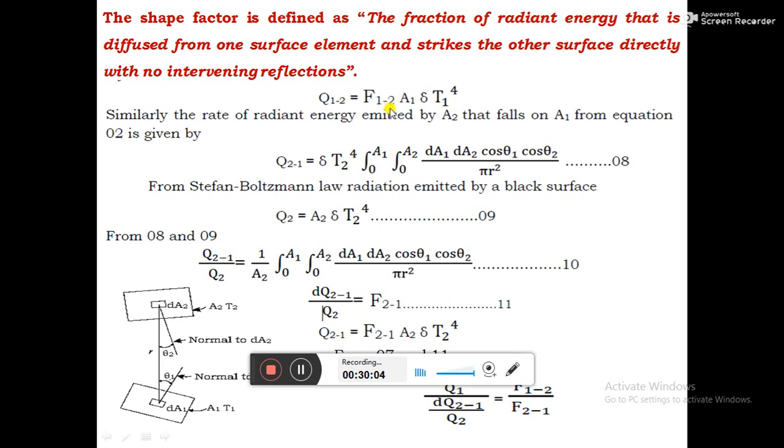The second term represents the body on which the radiation is falling. Similarly, Q21 represents the radiation emitted by body 2 and falling on body 1. Q12 represents the radiation emitted by body 1 and falling on body 2. Q21 represents the radiation emitted by body 2 and falling on body 1. Reverse case.